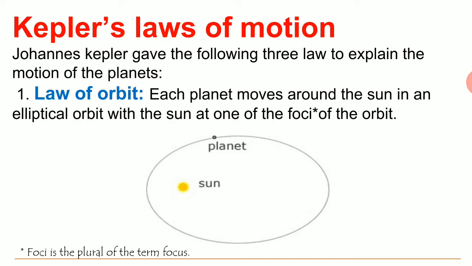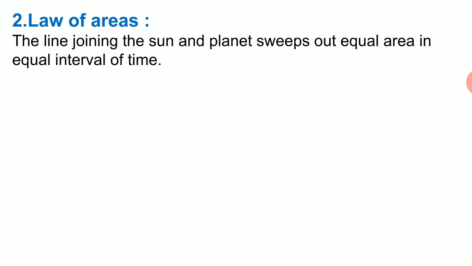Sun is present at a position and the planet is revolving around the sun in an elliptical orbit. Now for an ellipse, we have two foci, and foci is the plural of focus. So sometimes the sun is at one position, sometimes the sun is at another position, and the planets revolve around the sun in an elliptical orbit. Second law is the law of areas.